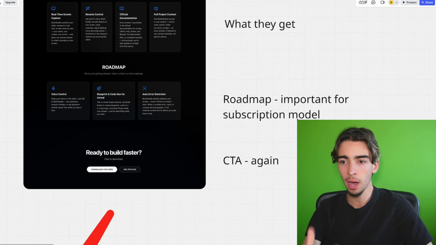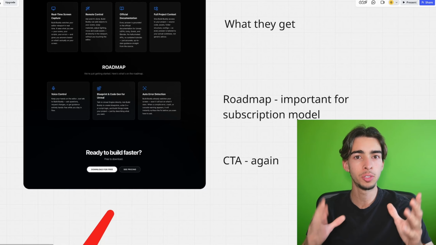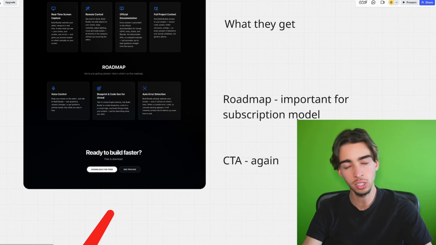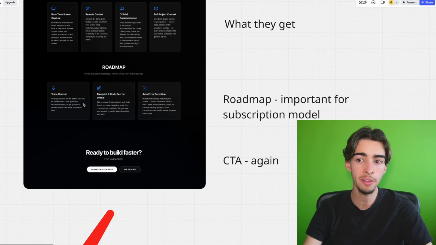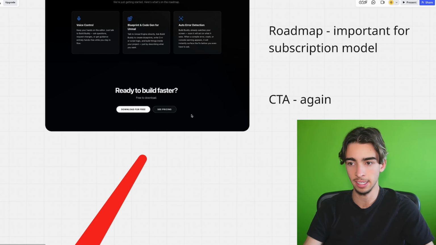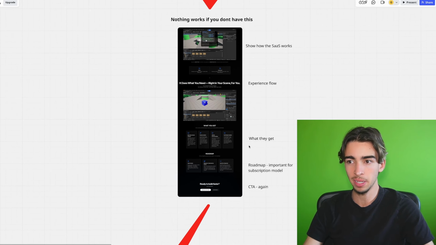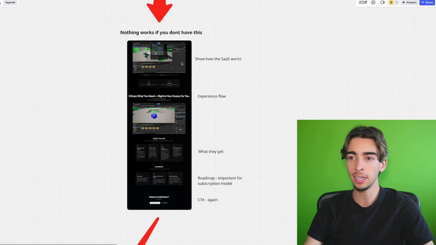But subscription models only work if they have a return for the long run. You don't want them to subscribe and then unsubscribe immediately. You want to keep them on the hook. So there are upcoming features that will be coming later on that they are looking forward to. They will stay subscribed. And then of course at the end, as I mentioned, the CTA again once they go to the landing page. And this is essential because your app will not be downloaded if you don't have this.